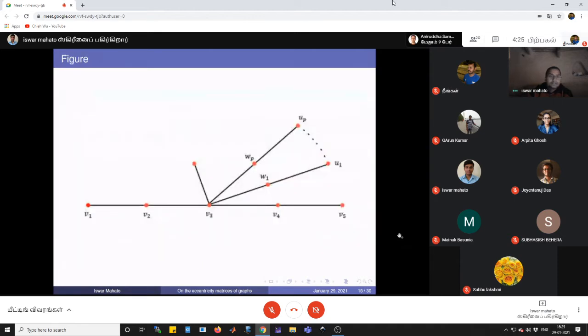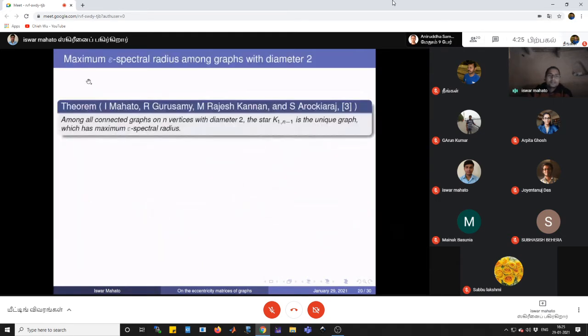Okay. Next, I will discuss the maximum spectral radius among graphs with diameter 2. Which graph will attain this maximum spectral radius among the graphs with diameter 2? We prove that among all connected graphs on n vertices with diameter 2, the star is the unique graph which has the maximum eccentricity spectral radius.